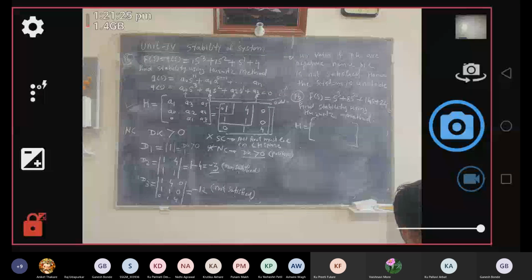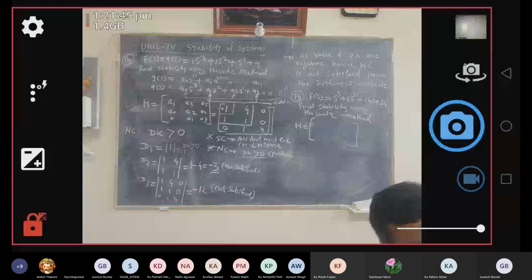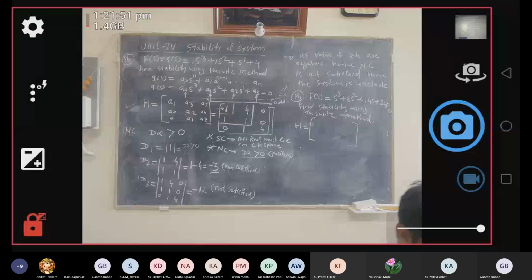That means, whether your poles in the S plane are on the real axis, the imaginary axis, or are complex pairs, away from the S plane, what is the nature of stability: whether your system is marginally stable, absolutely stable, and so on. Depending upon the location of the roots of your characteristic equation, how the stability can be classified, we are going to see that first and then go for the Routh-Hurwitz criteria.